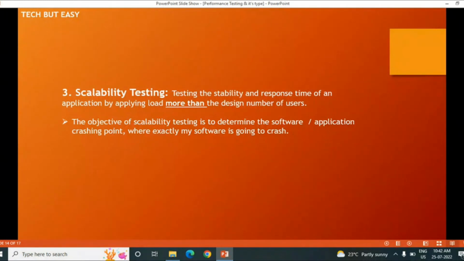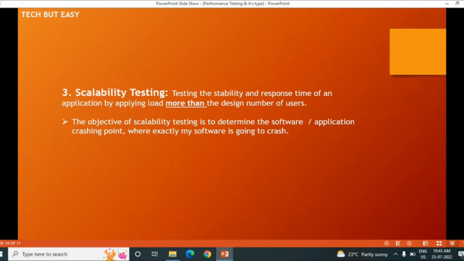Now next is scalability testing. In scalability testing, basically we check the crash point, means how much user load we have to apply so that my application will crash. Let's say the customer requirement is 100 users per hour, what will happen if a load of 1000 users per hour comes? At that time my application will get crashed.